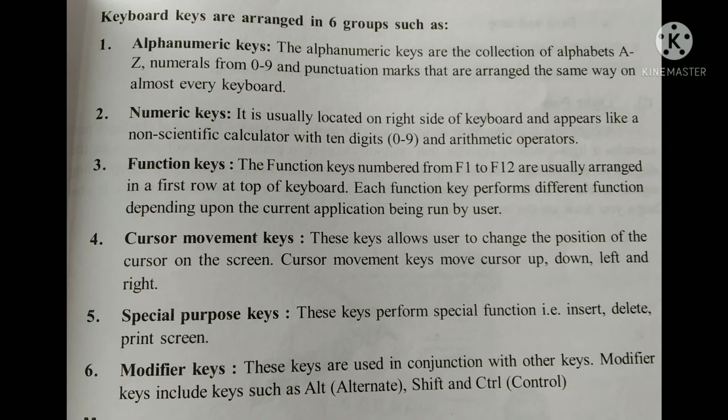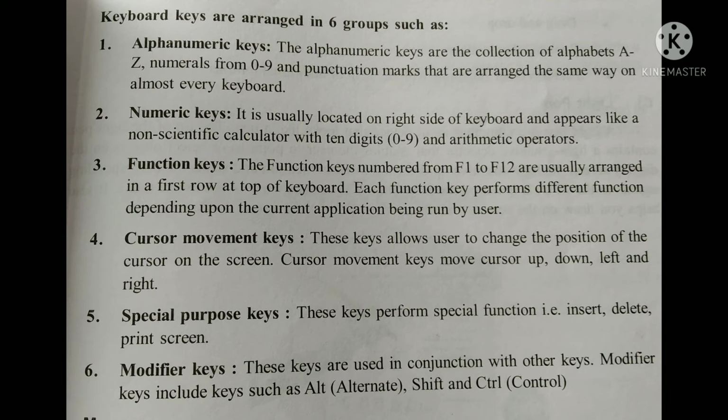Keyboard keys are grouped into six groups, such as alphanumeric keys. The alphanumeric keys are the collection of alphabets A to Z, numerals from 0 to 9, and punctuation marks that are arranged the same way on almost every keyboard. Numeric keys: usually located on the right side of the keyboard, they appear like a non-scientific calculator with 10 digits, 0 to 9, and arithmetic operators.